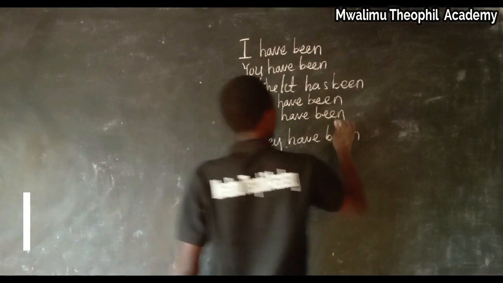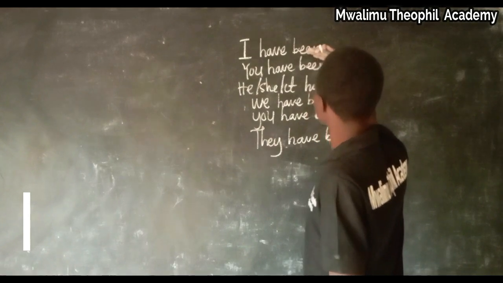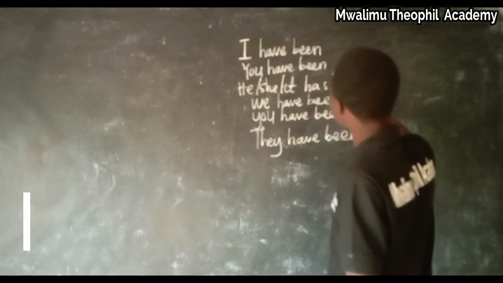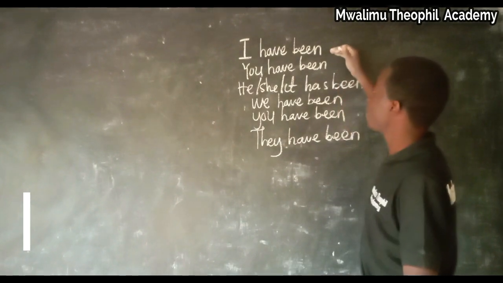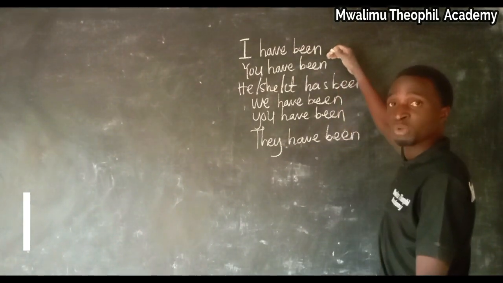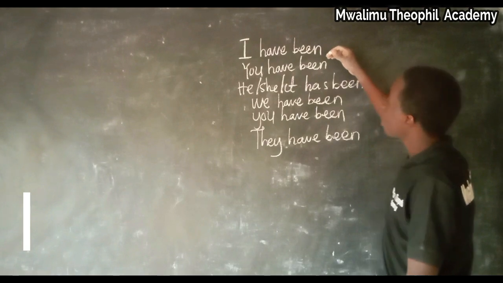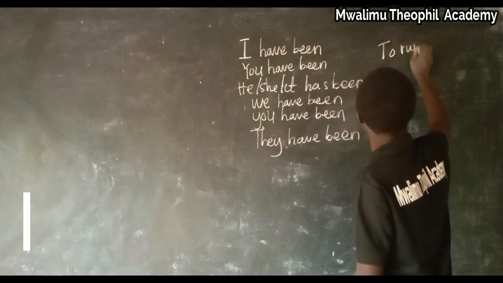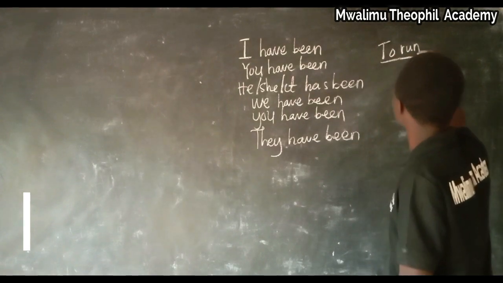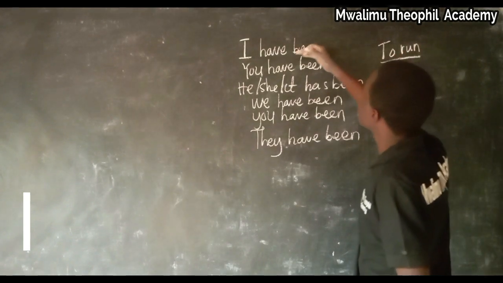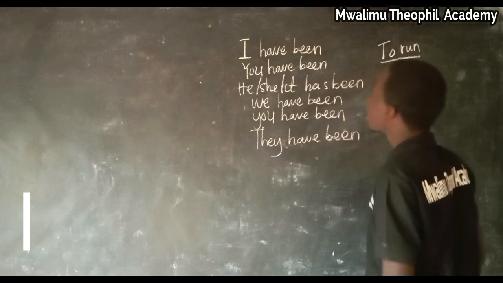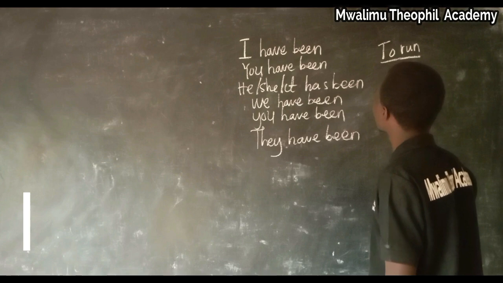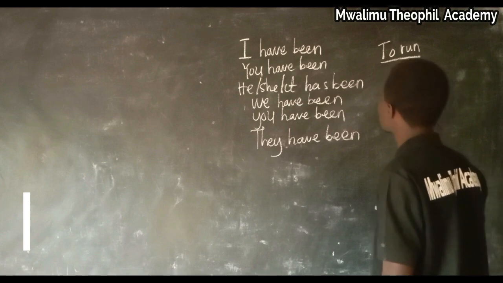Now, after addition of these helping verbs, after the pronoun or noun, what follows is the main verb, and the main verb should end with ing. Now, I'm going to use the main verb to run, and I'm going to conjugate this verb into these various pronouns. Now, let me construct various sentences as follows, which are in present perfect continuous tense.